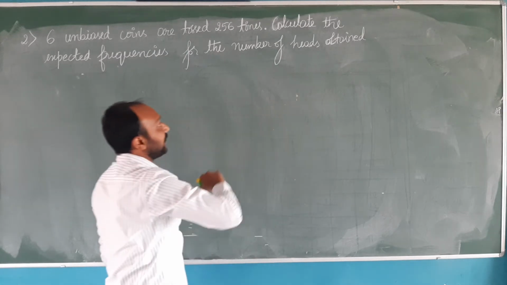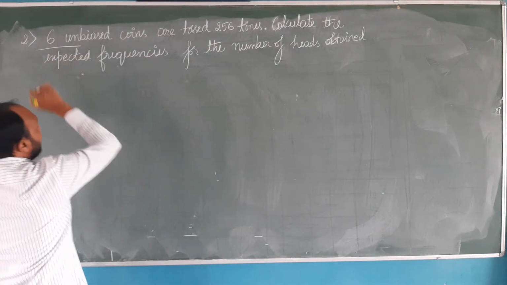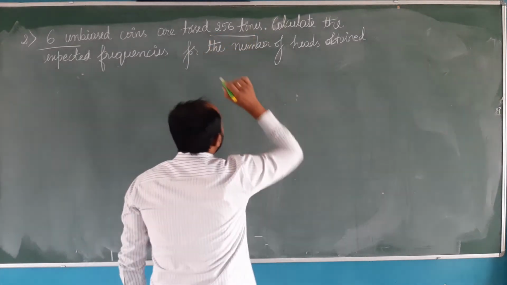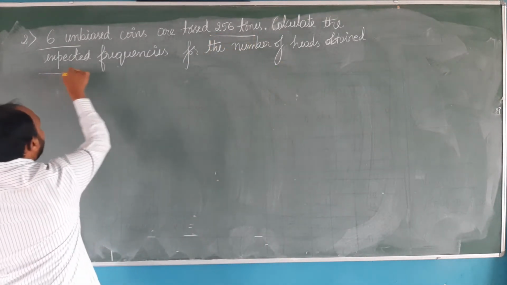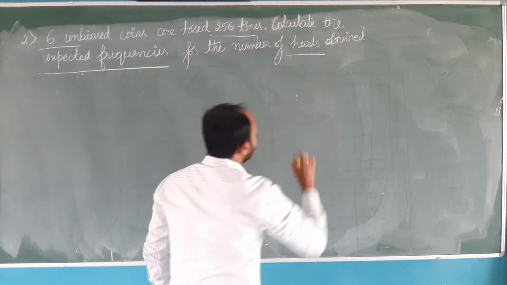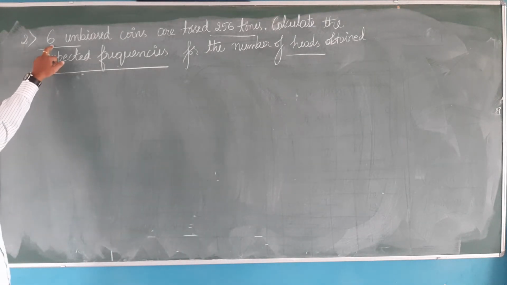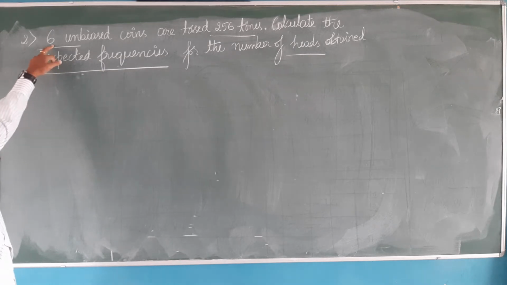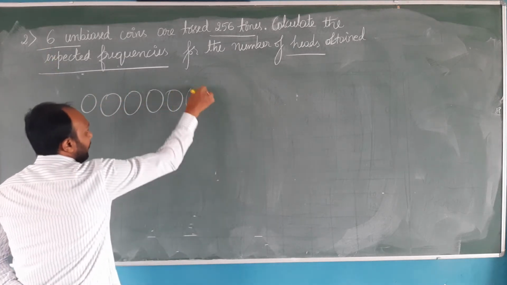Okay, now let us start the second problem. 6 unbiased coins are tossed 256 times. Calculate the expected frequency for the number of heads obtained. Again the same type of problem we have solved earlier. So here we are tossing how many unbiased coins? 6 coins.